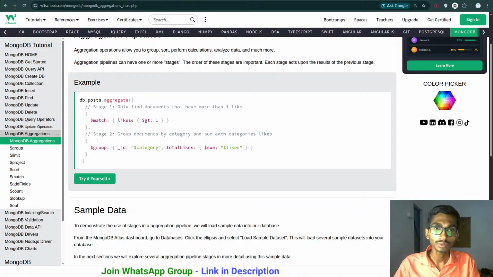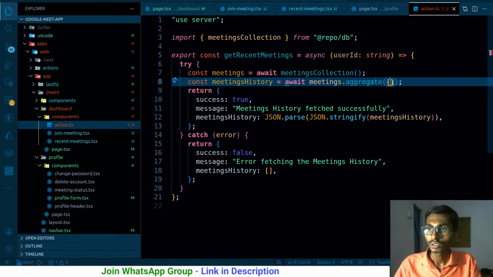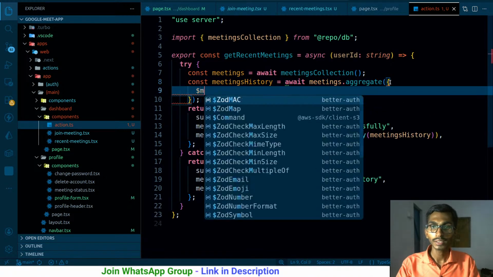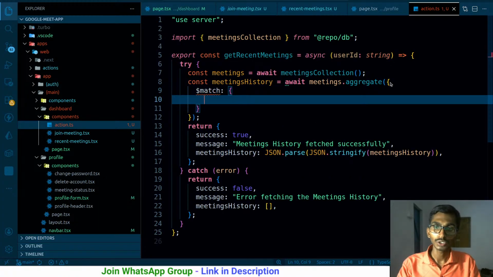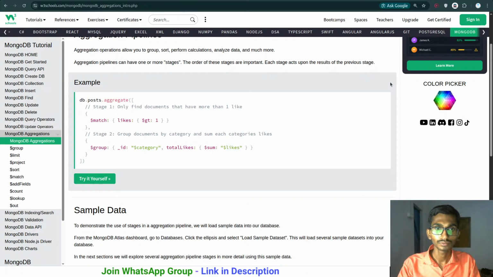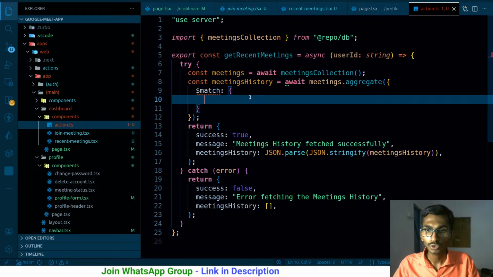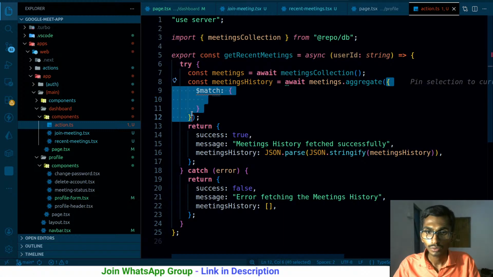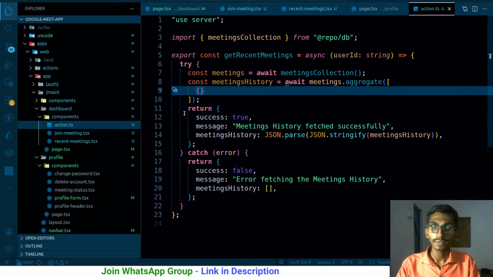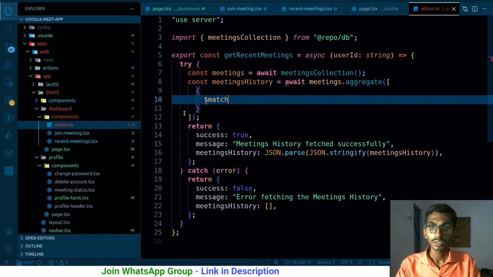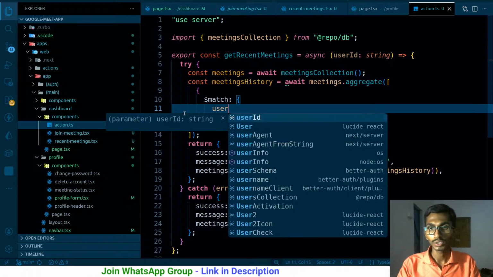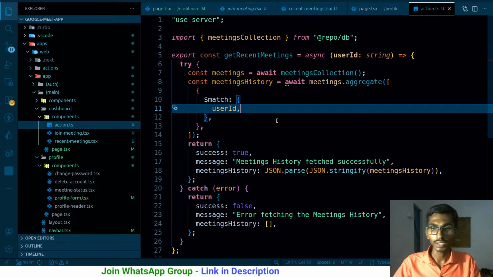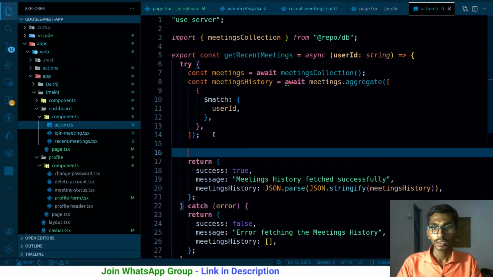So we are going to be matching based on the, well, of course not based on the like. So this is the first pipeline. Inside that I'm going to be using $match. That will be used for matching. And what is the condition over here? Hopefully this is the right thing. $match. Okay, there should be an array. Inside this I will have pipelines. This is the first pipeline, $match, and how will I be matching? I want to get the meeting, so I will be getting it based on the user ID. So where user ID should actually be equals to the user ID. So this is how I'm gonna be matching them. And console.log.